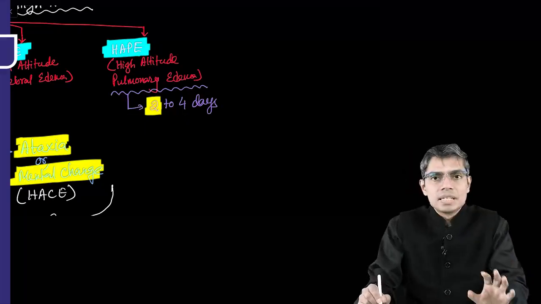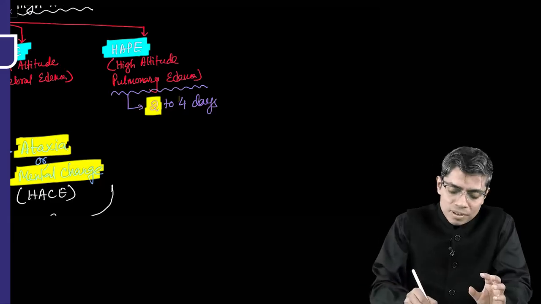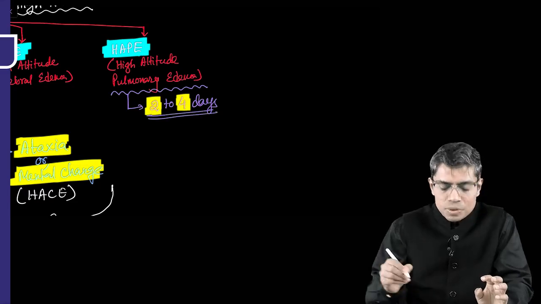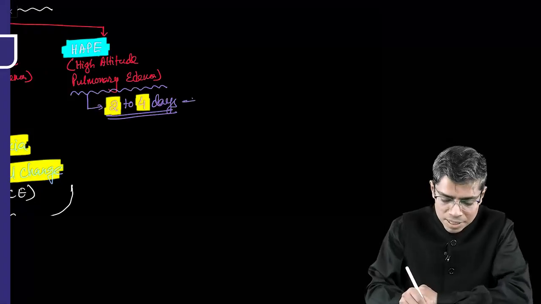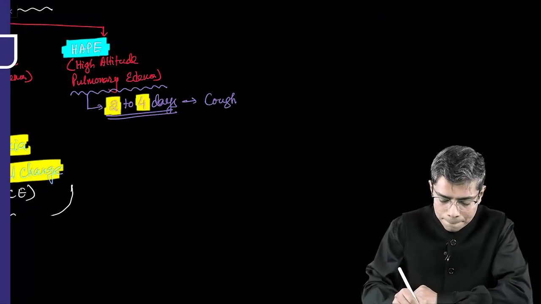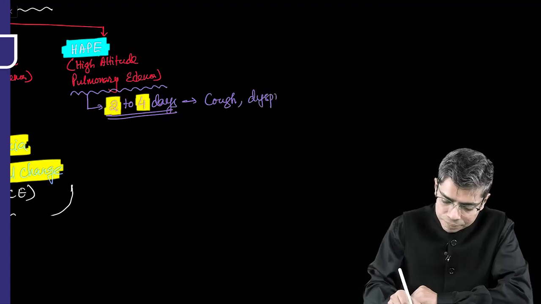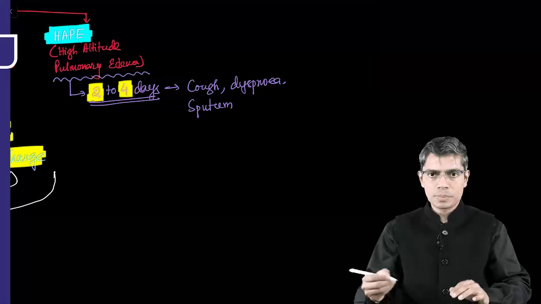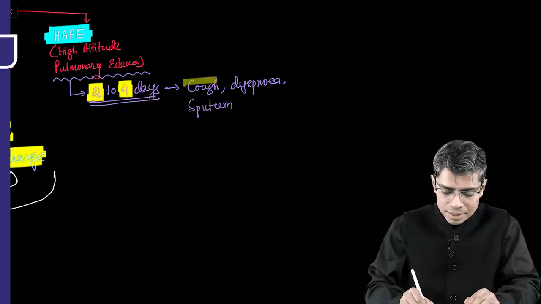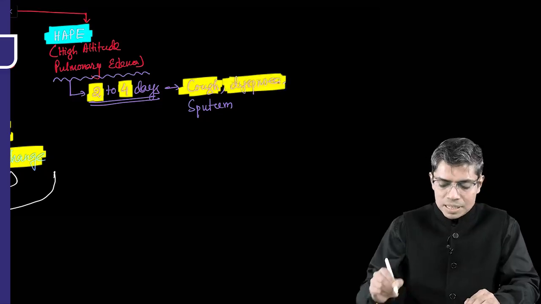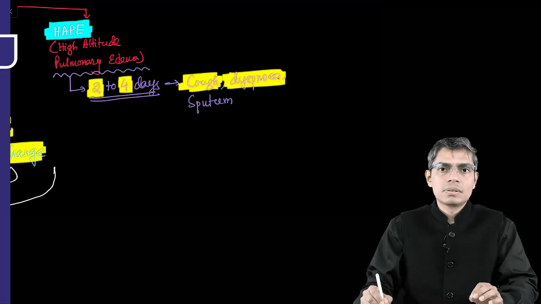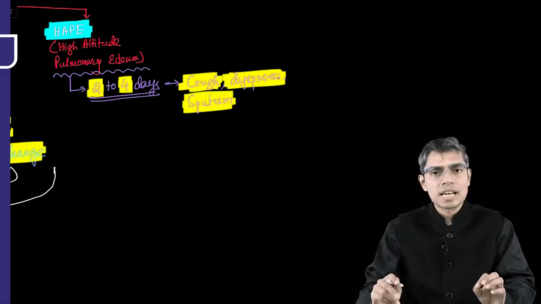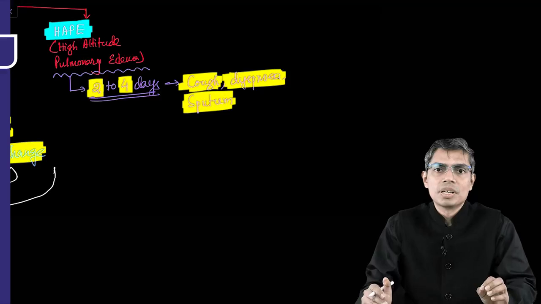Within 2 to 4 days, if the person is developing severe cough, dyspnea, maybe chest pain, along with sputum, pink frothy sputum or maybe white sputum, after 2 to 4 days of altitude ascent, you are diagnosing a case of high altitude pulmonary edema.